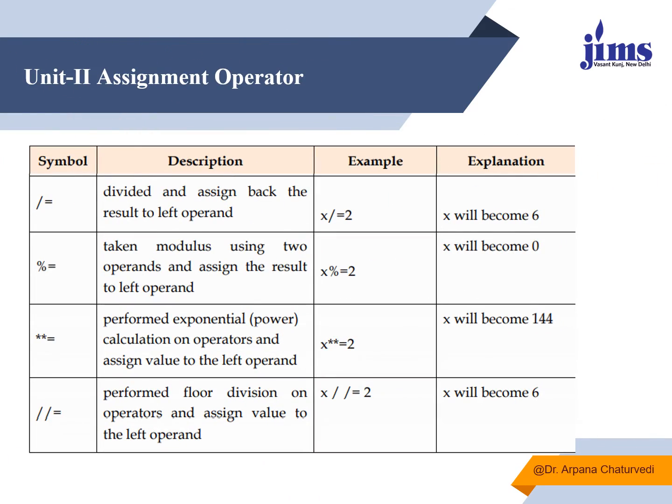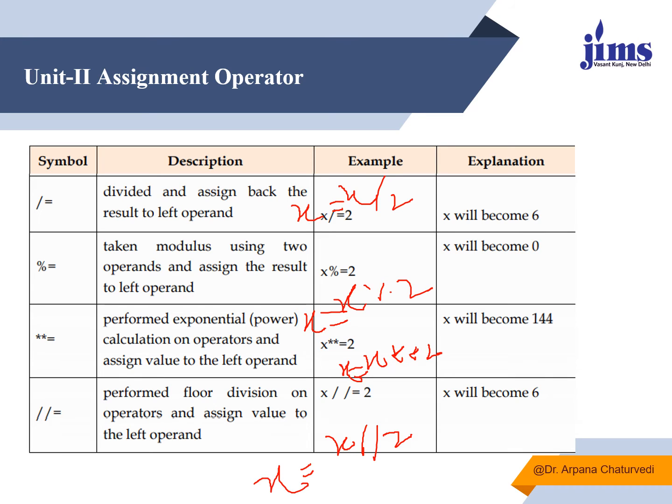Similarly, there is division equals to, which will divide the old value by 2 and the resultant quotient will get stored in x itself. Then the old value's remainder will be found by dividing the number by 2 and stored in x itself. Then the old value will be computed by finding the exponent of the value with 2 and then stored in x itself. Then x will be integer divided, that is, the value is 2, and the integer value will be stored in x itself.